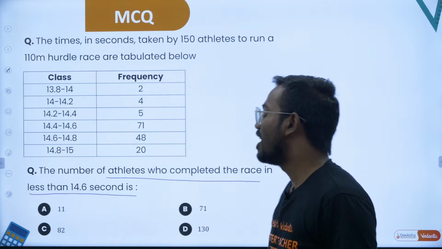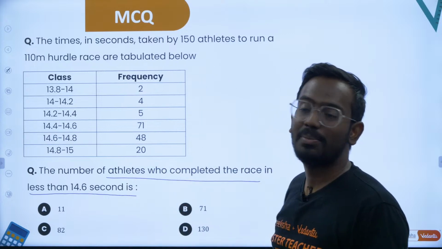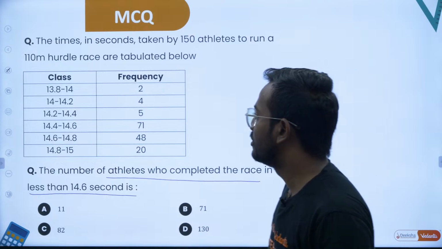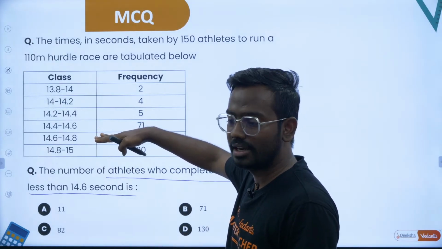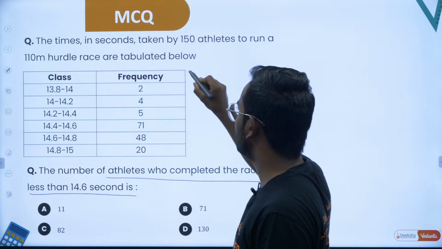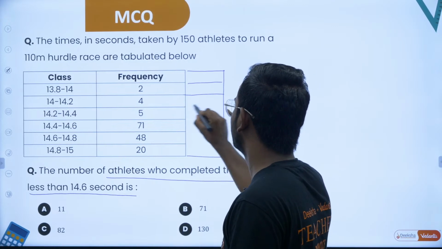So you are supposed to find how many athletes have completed the race in less than 14.6 seconds. Yes? Very good. Dhanush has replied, yes sir, we have understood. Great. How do you solve this, Dhanush?